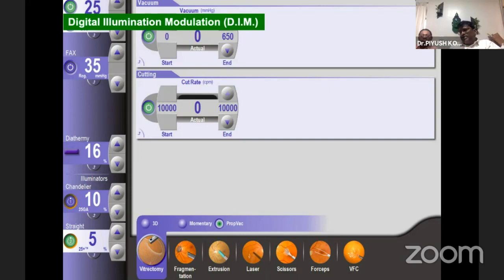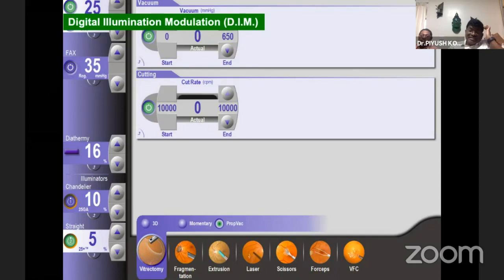So what I mean to say is, usually we operate with 70 to 100% illumination when we are using the endo illuminator. The most important feature, which I feel as a VR surgeon is very useful, is using only 10%, whereas normally we use 25 to 30%. That is one quarter of the light used with the analog system.